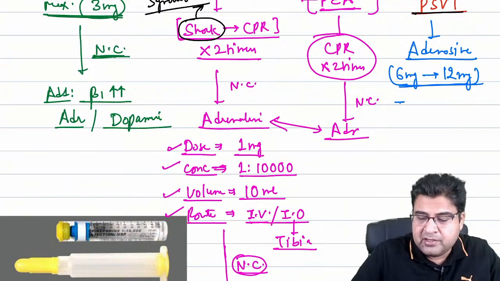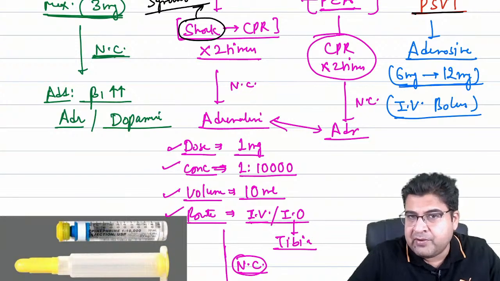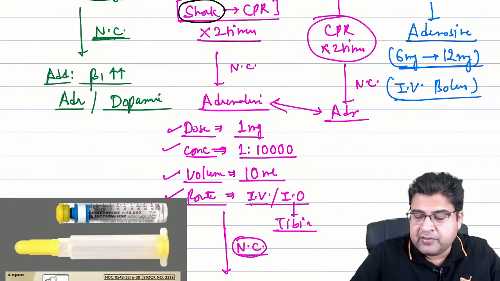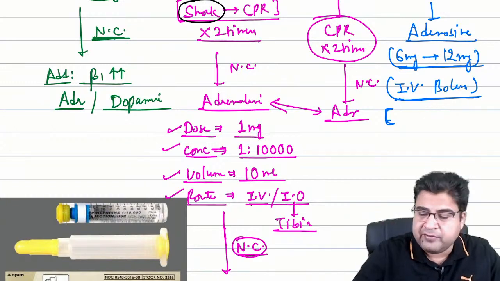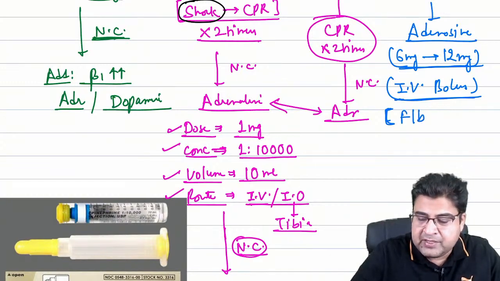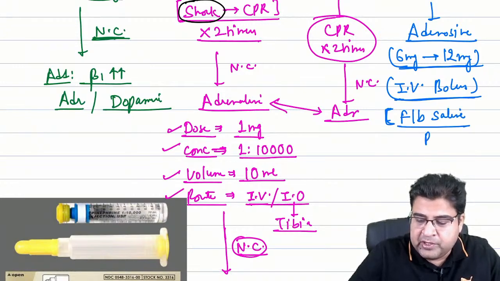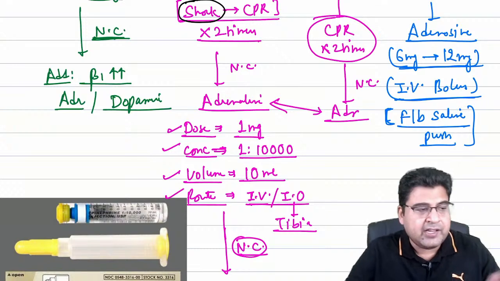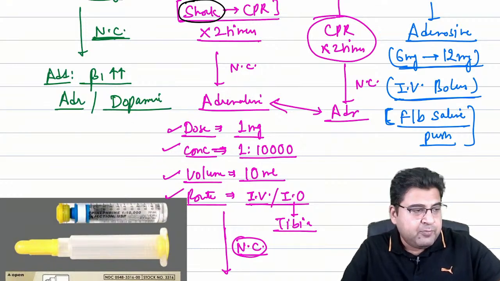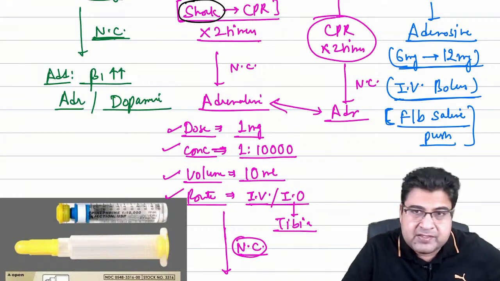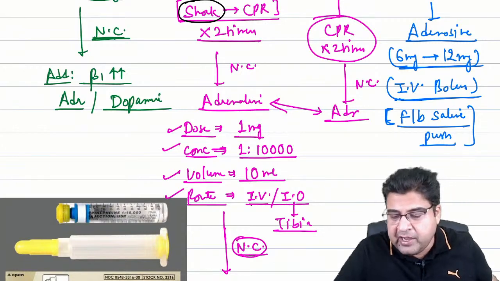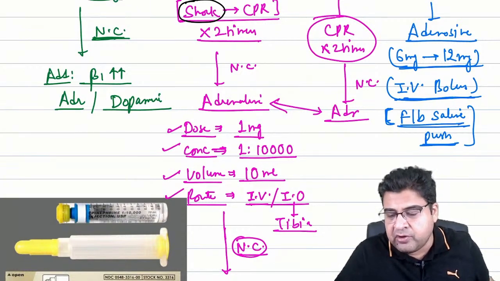Adenosine is always given by IV bolus. So we always give the medicine in a higher dose, in one go, in one shot, the full dose. And this IV bolus is immediately followed by the saline push.